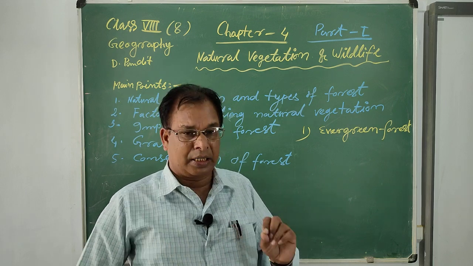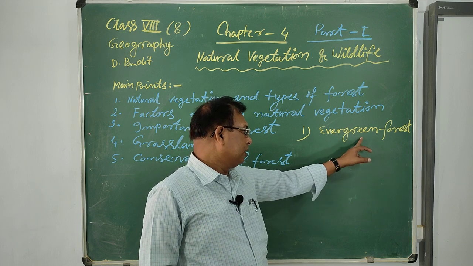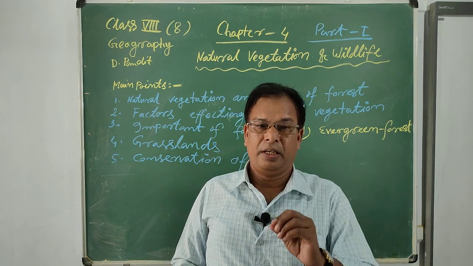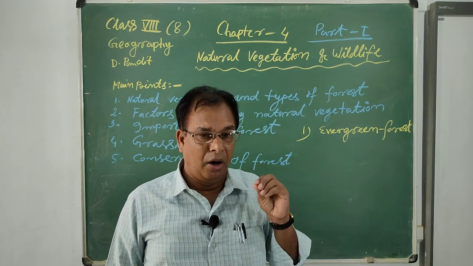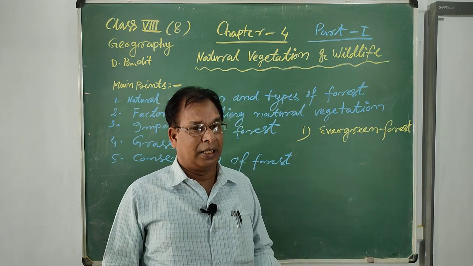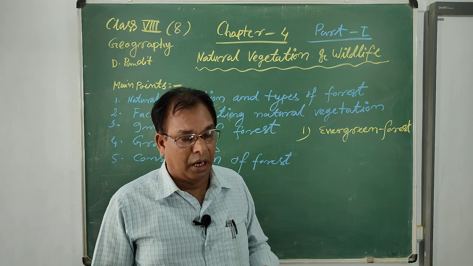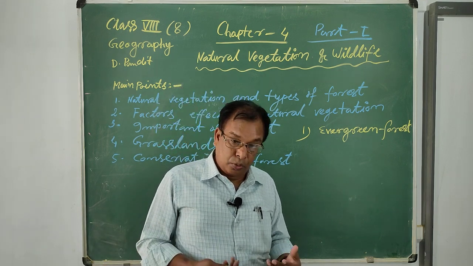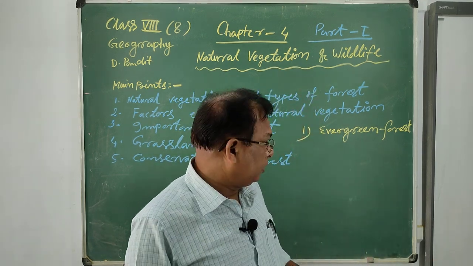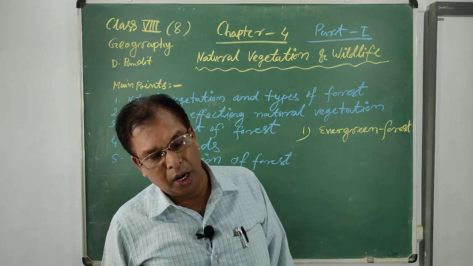Throughout the year, the canopy keeps its leaves; that is called the evergreen forest. Evergreen forest is mainly found where annual rainfall is above 200 centimeters. That area is known as the evergreen forest zone in the world.